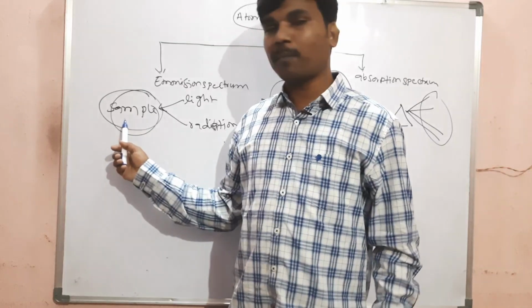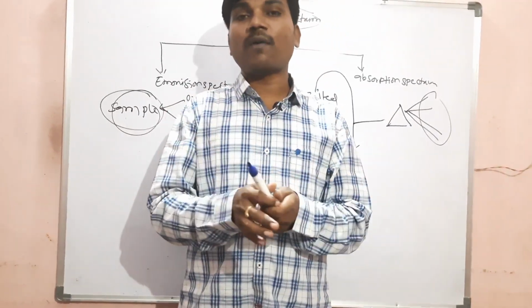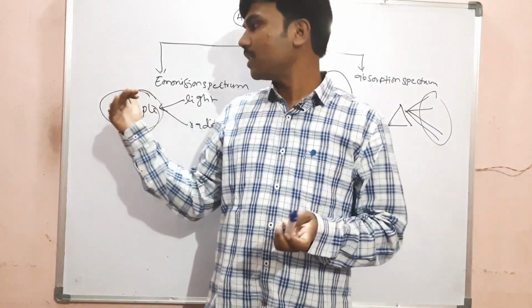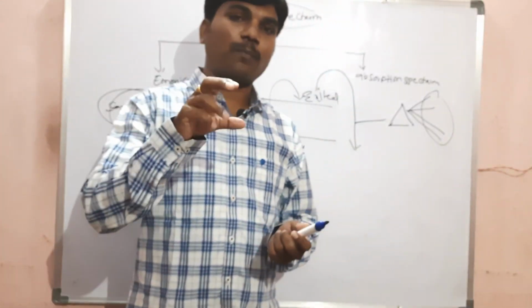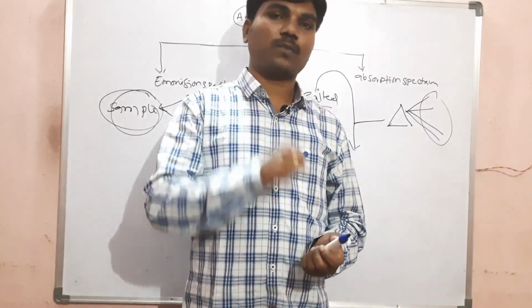Here we are taking a sample now. That sample will not release all radiations. Some of the radiations are being absorbed by this sample only. So such radiations are missing in the spectrum, and that's why we call it an absorption spectrum.